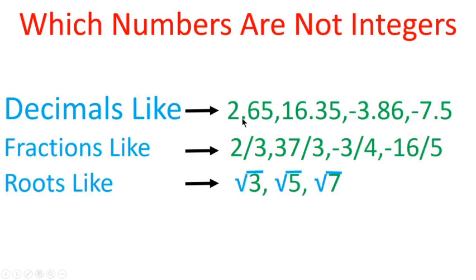So all positive decimals, all negative decimals, all positive fractions, all negative fractions and all roots, square roots, cube roots, these are not integers.